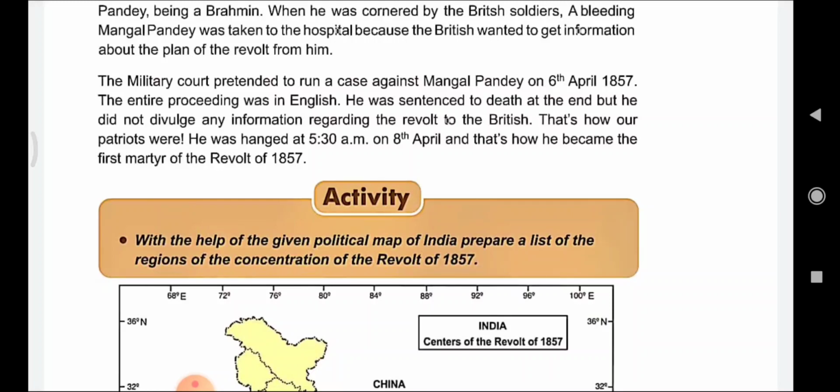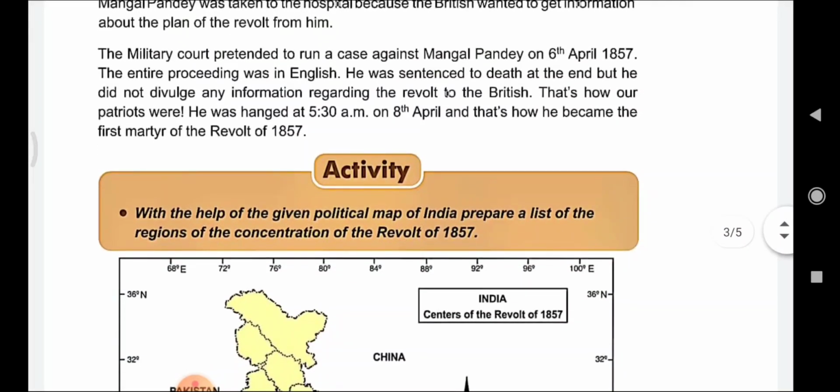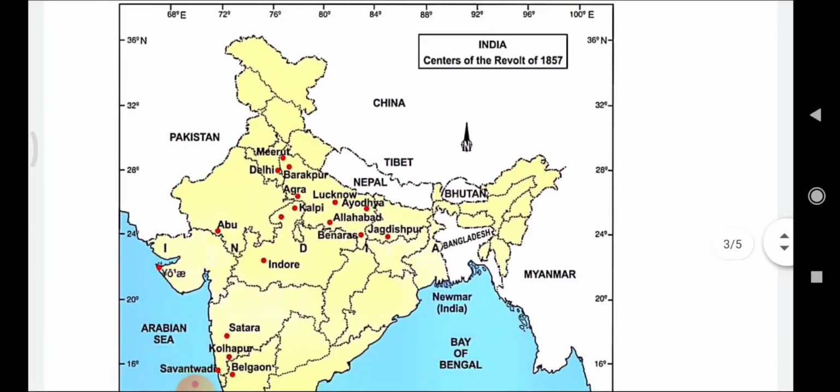But he did not divulge any information regarding the revolt to the Britishers, even when he was arrested and the court gave him the punishment of death. That's how our patriots were. He was hanged at 5:30 a.m. on 8th of April, and that's how he became the first martyr of the revolt of 1857.